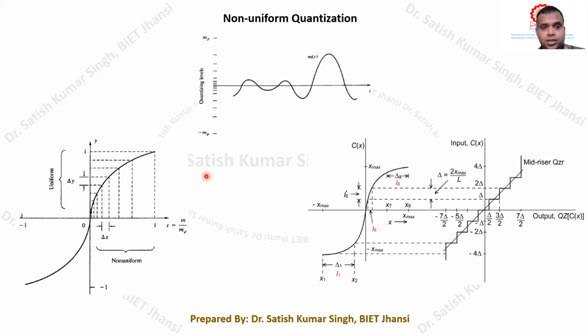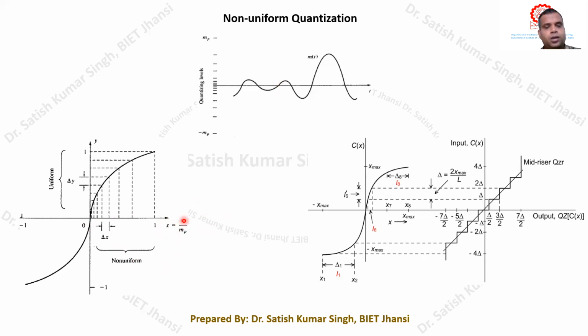First, try to understand: we have to apply the message signal to a compressor. Let us suppose that this axis denotes the input magnitude of the message signal.